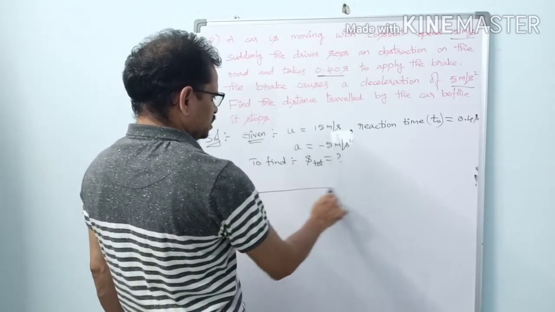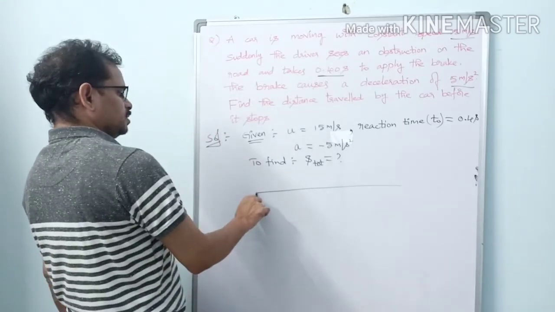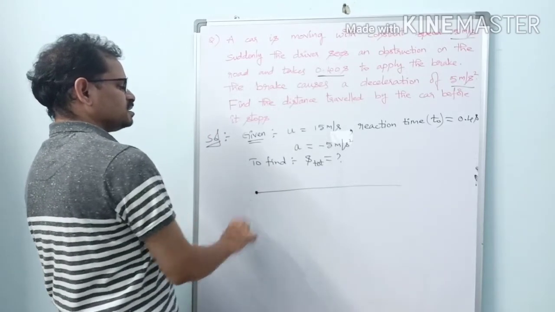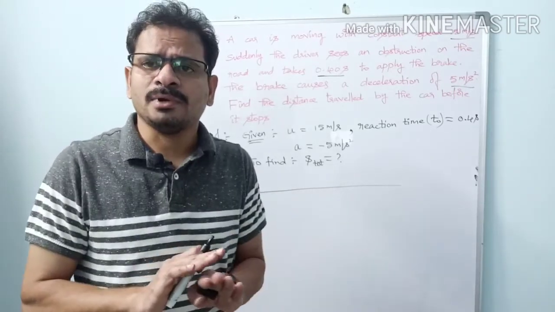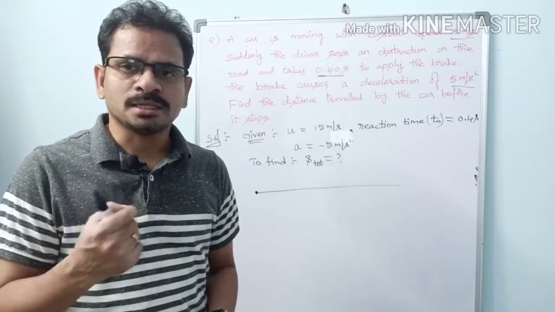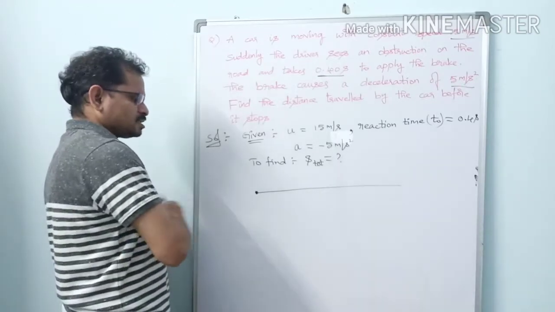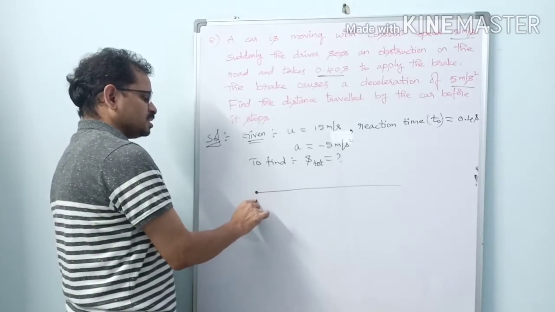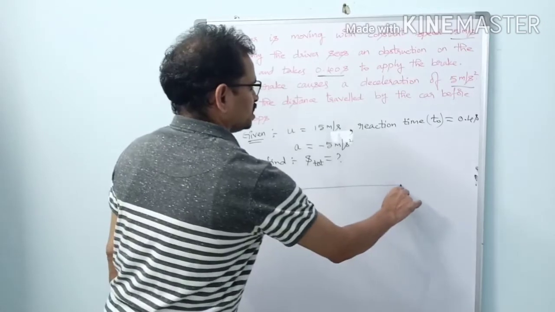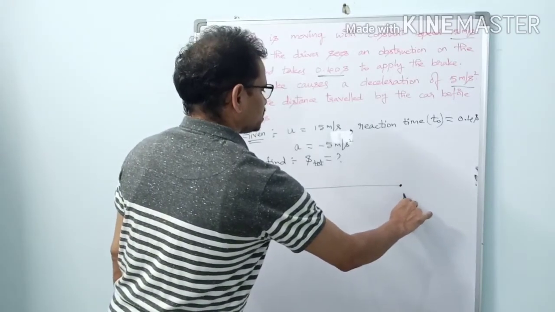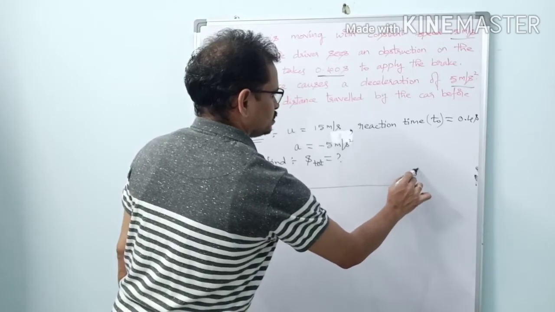Now let us draw the diagram. Where does our problem start here? The car is coming from somewhere else. It is not a part of our problem. So what is the starting point of our problem? When the driver sees the obstruction. Suppose the car is coming from beyond, and let us suppose that the driver sees the obstruction when he is at this point here. Let this be the obstruction or obstacle here. This is point C. So here it is obstacle.